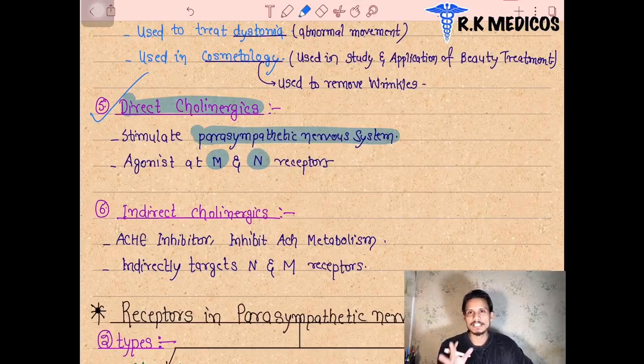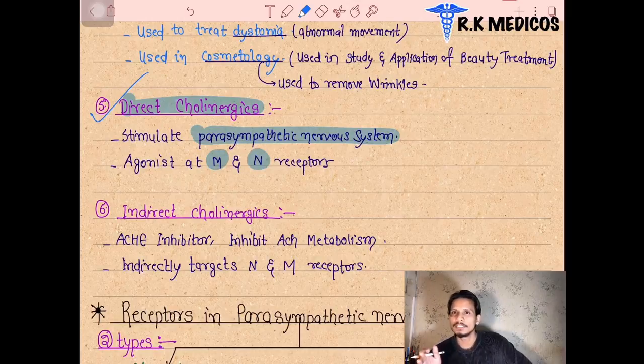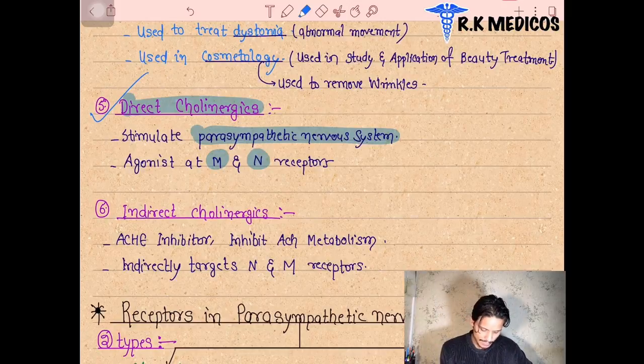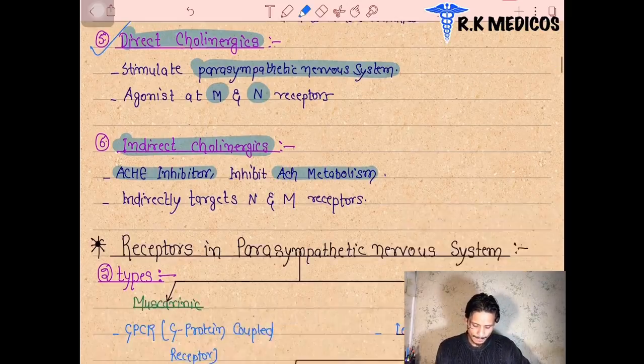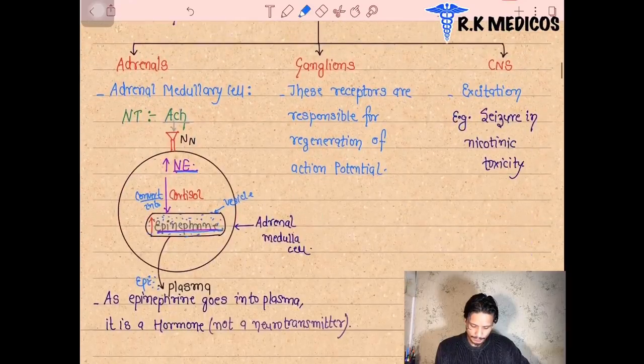the muscarinic is basically 5 types: M1, M2, M3, M4, M5. These are the receptors, basically where they are located. On the basis of their location, the action is performed by them. Same as the indirect cholinergics are the drug. They are 2 types: acetylcholinesterase inhibitors. They inhibit the acetylcholinesterase metabolism. So we can see here where they are located.